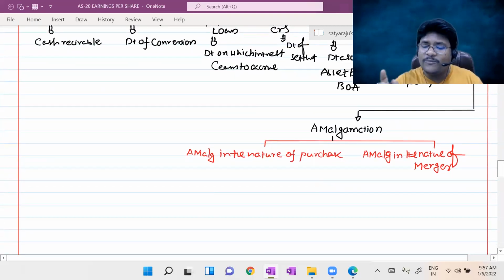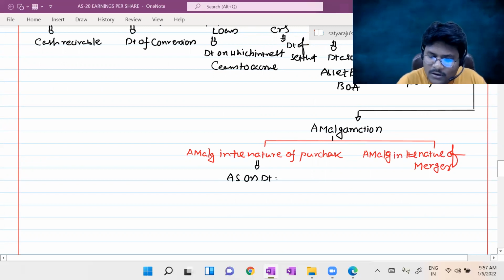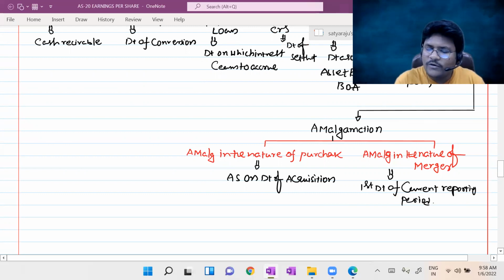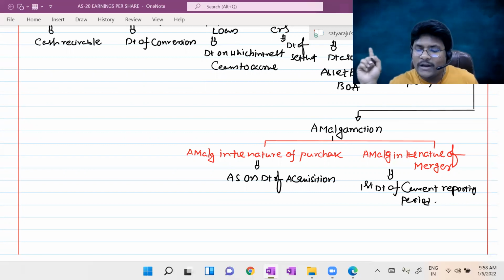So for amalgamation in the nature of purchase, for the time being you can remember that the effective date is the date of acquisition. The reasons I can tell you after the amalgamation chapter. Amalgamation in the nature of merger, the first date of the current reporting period. For example, if you are in the financial year 2021, then 1st April 2020, from which the equity shares come into effect. We can assume like that.